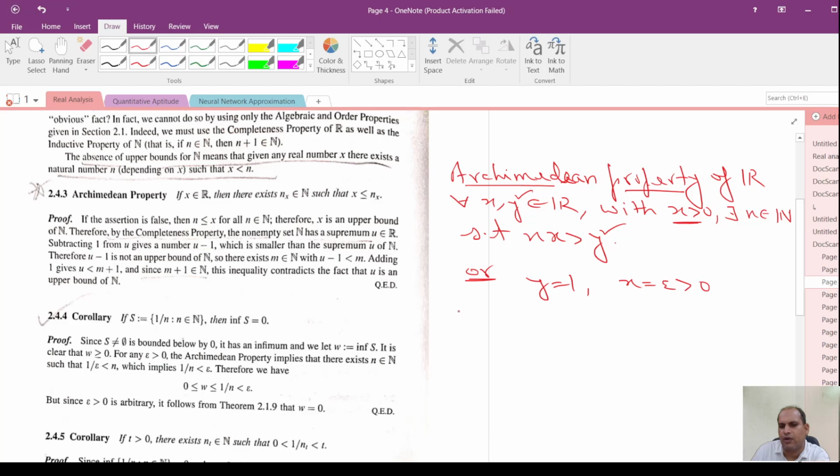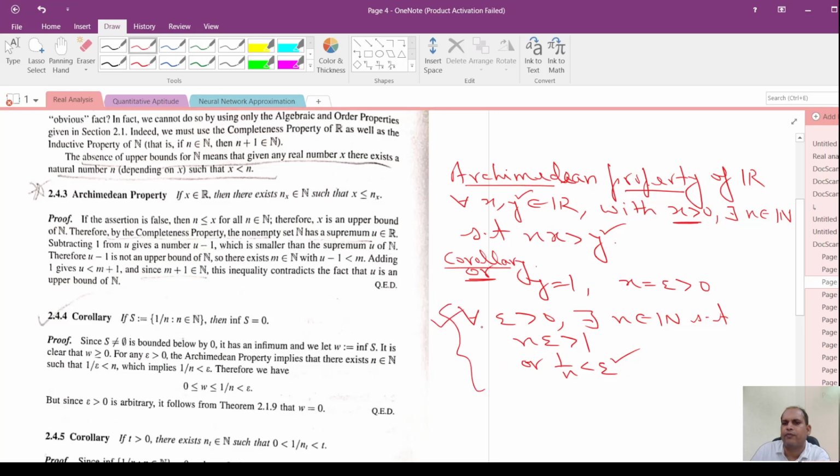Then I can say that for every epsilon greater than 0 there exists n belonging to the set of natural numbers such that n times epsilon is strictly greater than 1, or 1 by n is less than epsilon. So, this is the corollary of the Archimedean property of real numbers. We will use it in this proof.